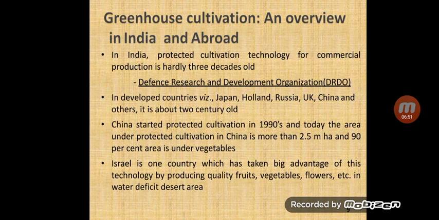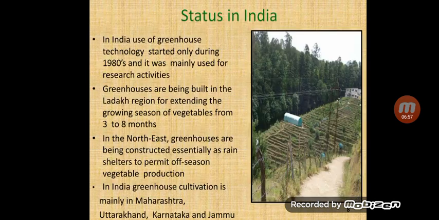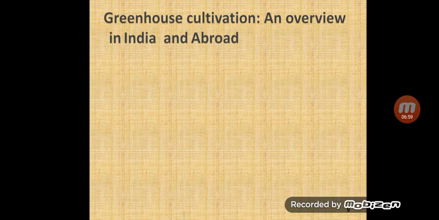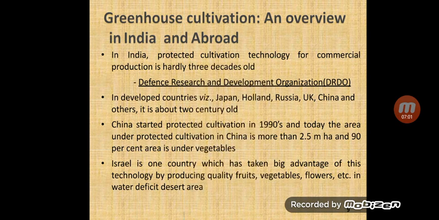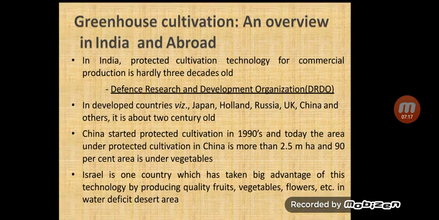So in India, protected cultivation for commercial production is hardly 3 decades old. As we have seen, it started in the 1980s. So it is just 3 decades old. In developed countries like Japan, Holland, Russia, China and others, it is about 2 centuries old. So India is way behind the developed countries as compared to greenhouse cultivation.